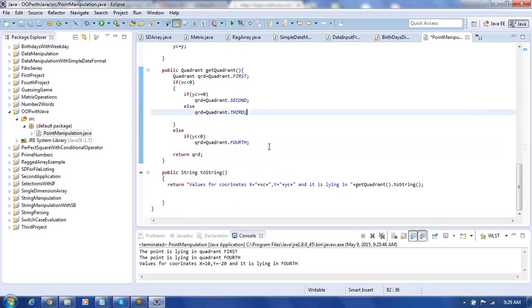Similarly, with the help of toString, we are printing the object as it is. So what is the state of the object for us? X coordinate, Y coordinate, and where it is lying, that is required. So this way we have printed here the members of the point. So this is the toString we have overridden. This concept is called overriding. From the Object base class we have taken this method and once again we define it. So that feature is called overriding or altering methods. We have altered it. It can be called replacing as well as altering. We altered as well as replaced the code.